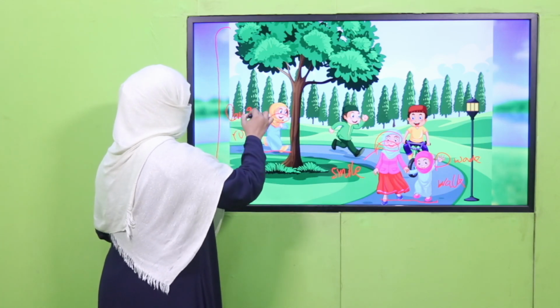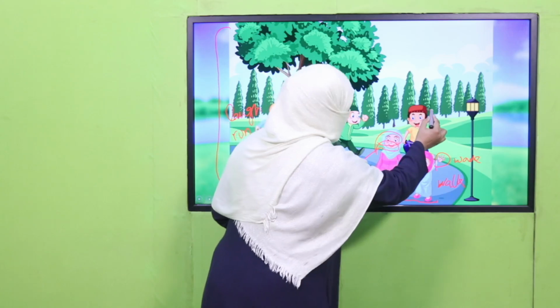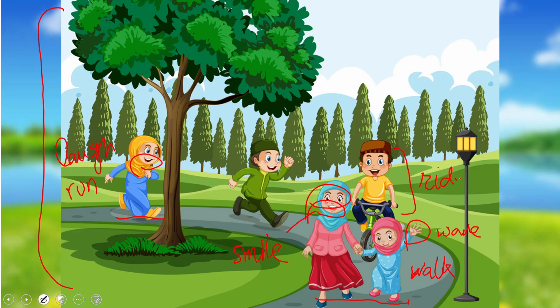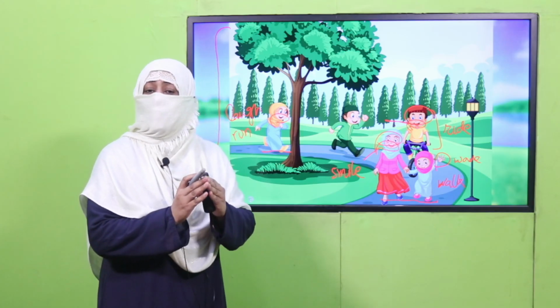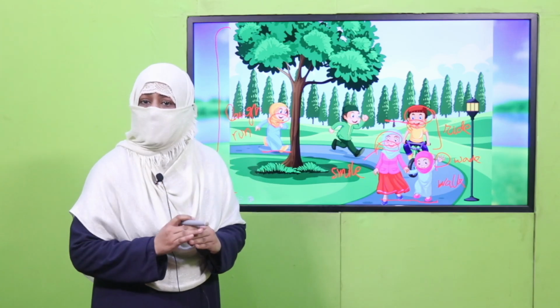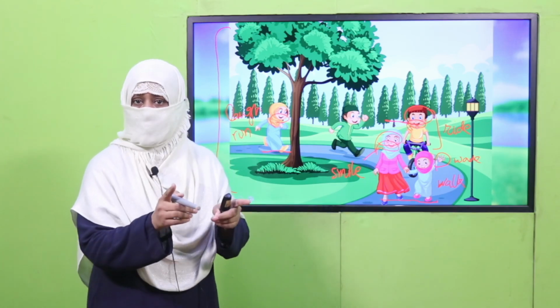Laugh is verb. He is riding a bicycle. Ride is verb. He is smiling. Smile is verb. He is looking. Looking is verb. He might be saying something, from his posture we can find. So all these words which tell what a person is doing are verb.